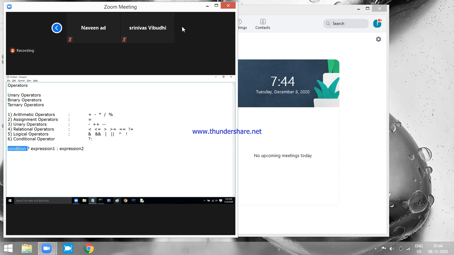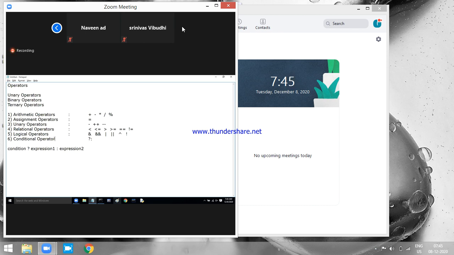Any condition result will be of Boolean type, true or false. Only two options. If the result of this condition is true, then whatever you write after this question mark, expression 1, is going to execute. If the result is false, then it is going to execute the expression available after the colon, either this one or this one. Any one of them is going to execute based on the result of this condition.